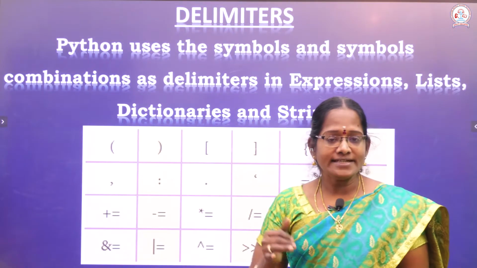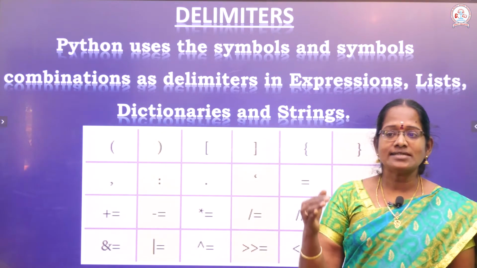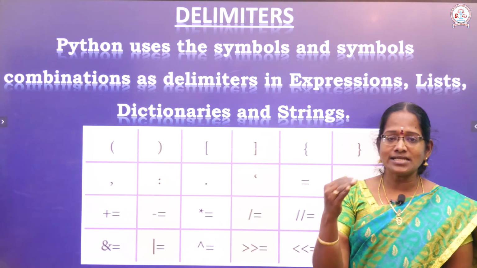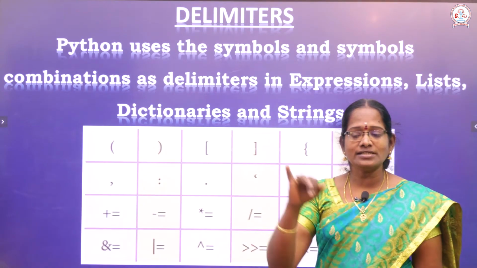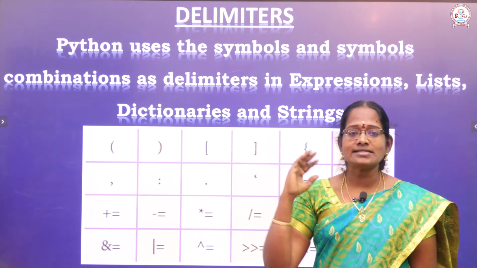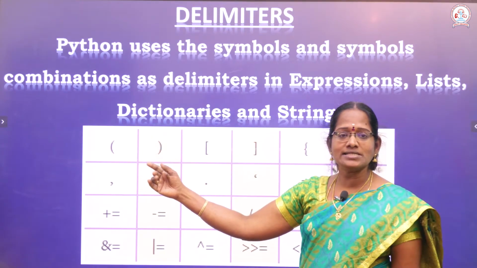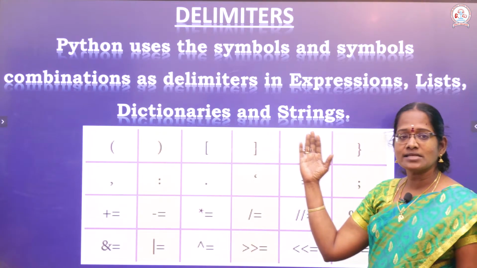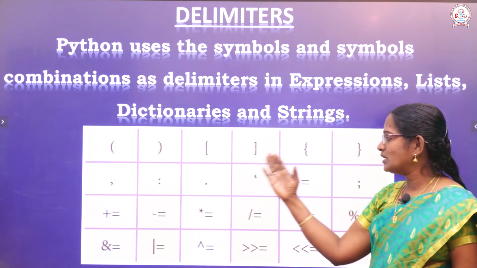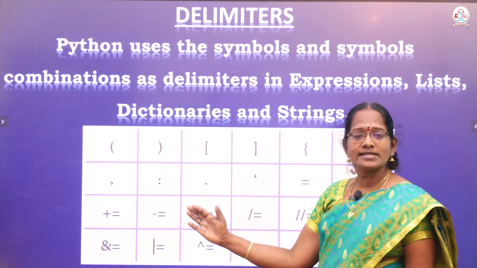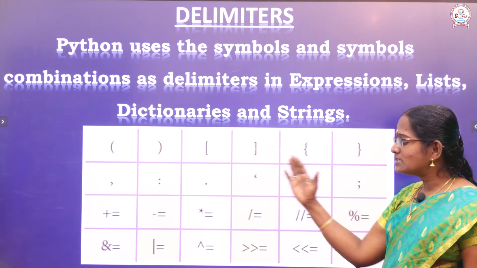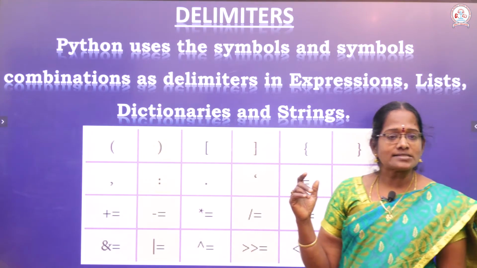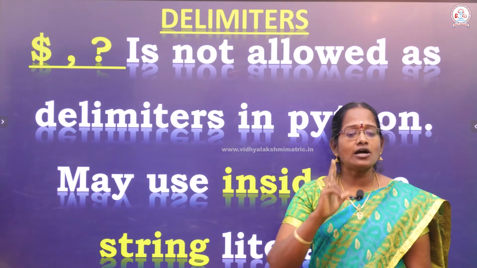Okay. Next one is delimiters. Python uses symbols and symbol combinations called delimiters. We use these delimiters in expressions, lists, dictionaries and so on. We use different types of symbols: open parenthesis, close parenthesis, square bracket, curly brace, comma, quotation, apostrophe, equal, plus equal to, minus equal to. These are all symbols treated as delimiters. Only two different symbols are not allowed as delimiters.